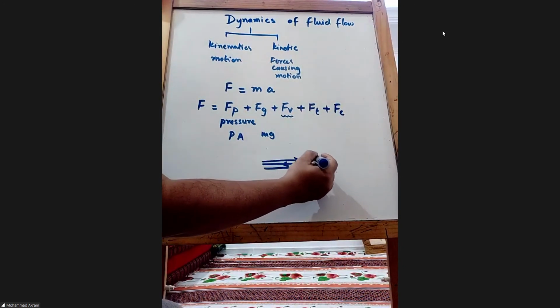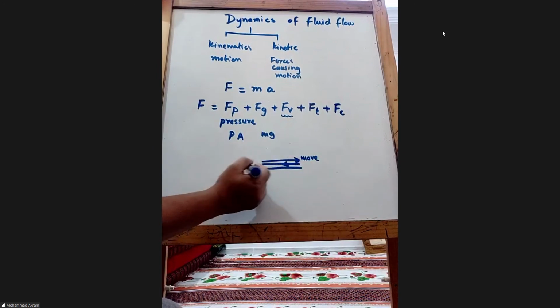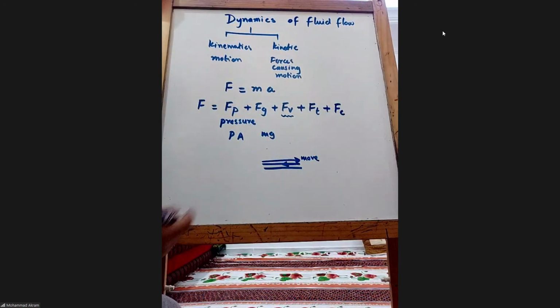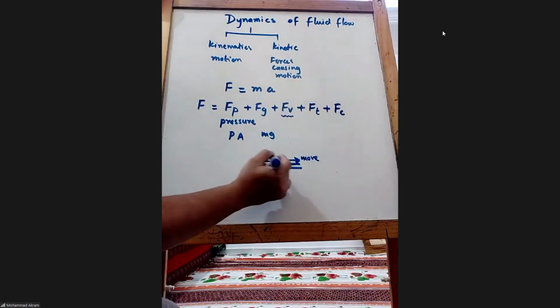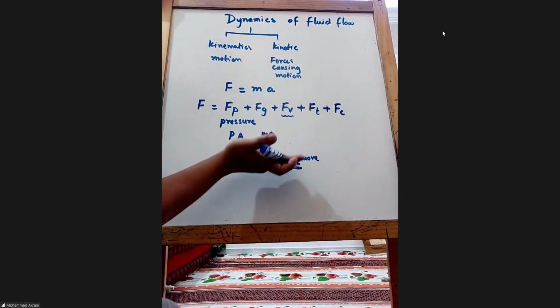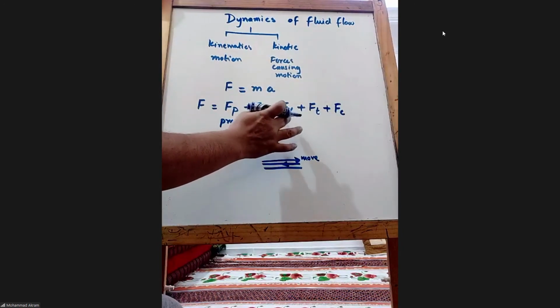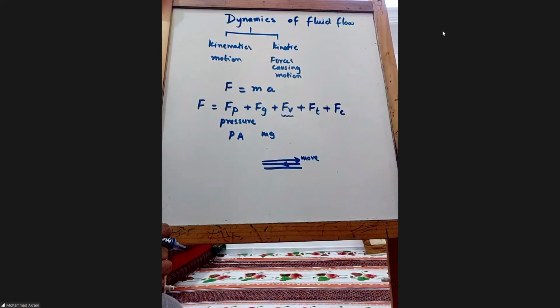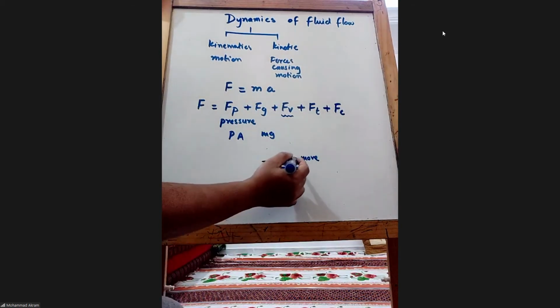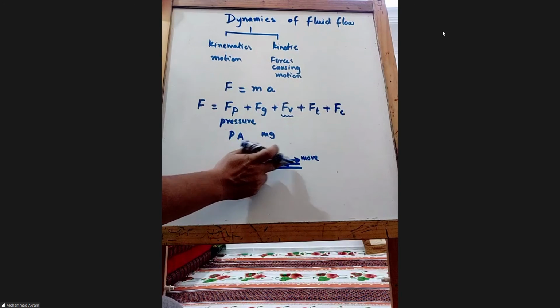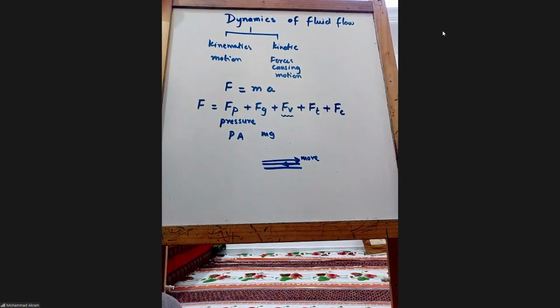This wants to move, but this layer wants to resist it, right? So this force is parallel to this surface, right? So this viscous force is related to the shear, and because if viscosity is high, this force is high. Okay.